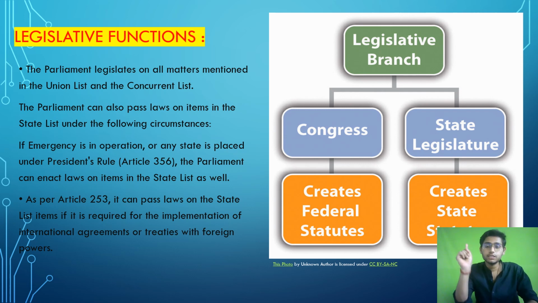First condition: in case of emergency, when presidential rule is implemented on a state under Article 356, the Parliament can make laws on the subjects mentioned in the State List. And the second condition is that as per Article 253, it can pass laws on State List items if required for the implementation of international agreements and treaties with foreign powers. Now the Parliament is given the authority under Article 253 to make laws on subjects mentioned in the State List that relate to implementing international treaties, maintaining peace, and treaties with foreign powers.